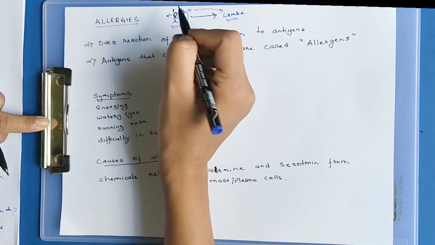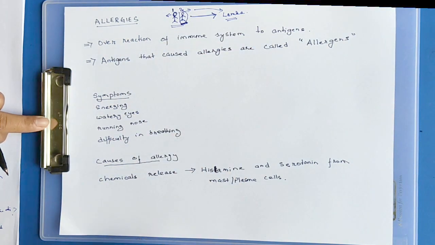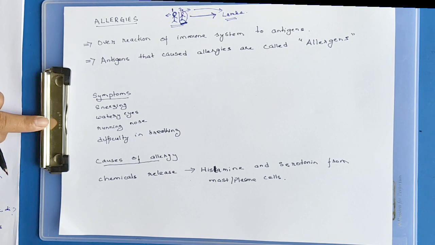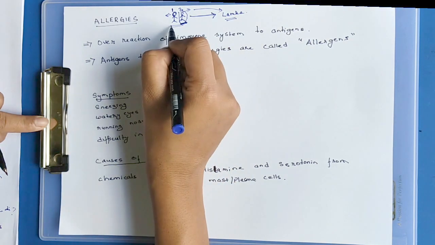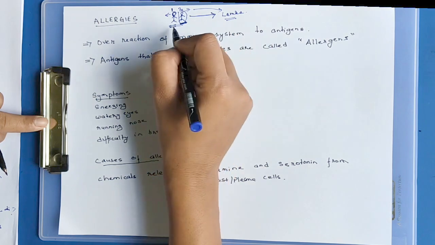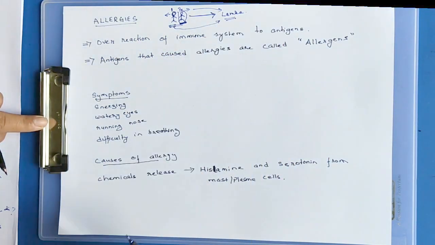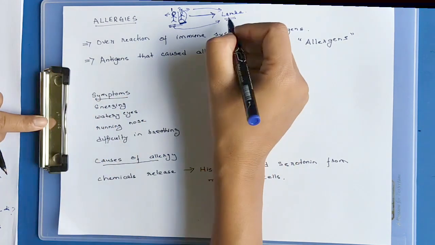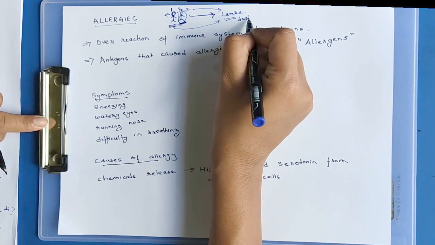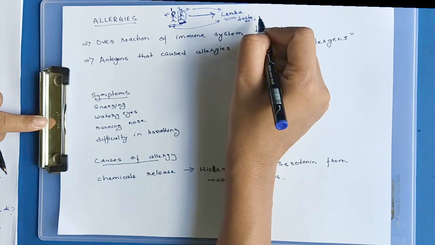A person starts sneezing and gets watery eyes when he is exposed to a new place, a new environment, with dust and foreign particles.